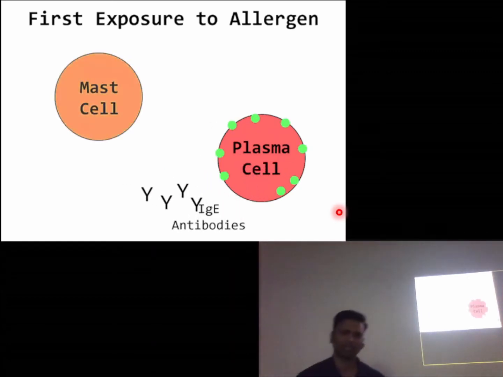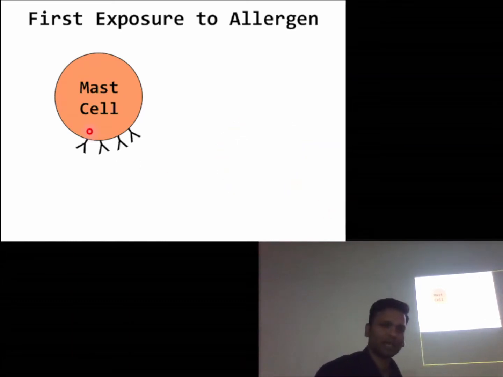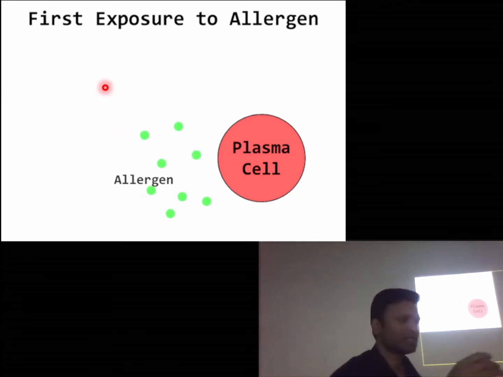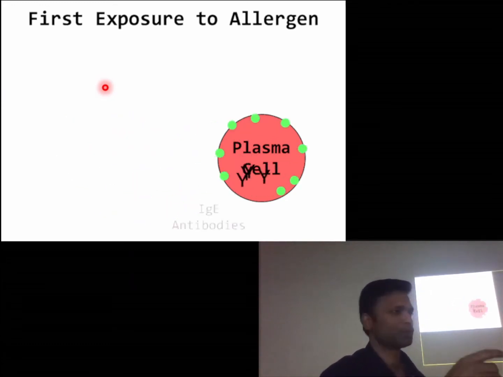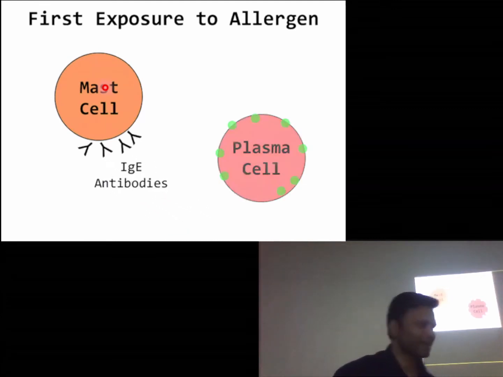Antibodies are against foreign bodies, which the body considers as threats. Now these antibodies go and bind with the mast cells. Now mast cells are like कि अब आने दो allergens को दिखाता हूँ मैं, है ना? It's like that. हाँ, आ जाओ. So they are ready for action.